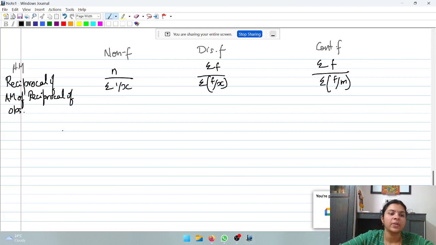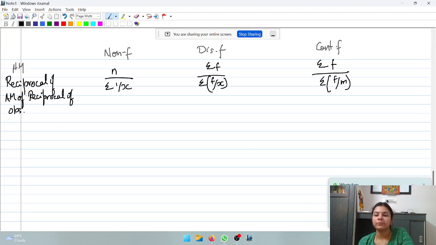So let's continue. Like I was saying, if the question is silent, it always refers to arithmetic mean. If the question is on speed, distance and time, it is always harmonic mean. If the question is on percentages, then it refers to geometric mean. So this is going to be your understanding for all three types of means.